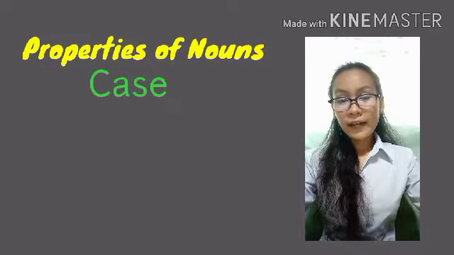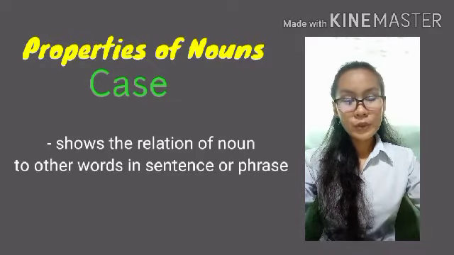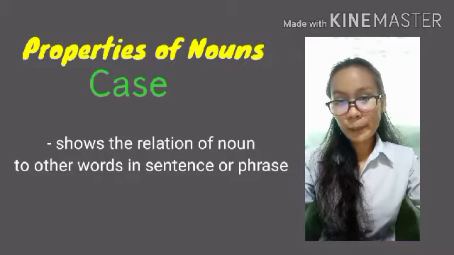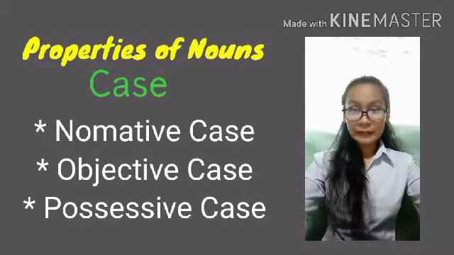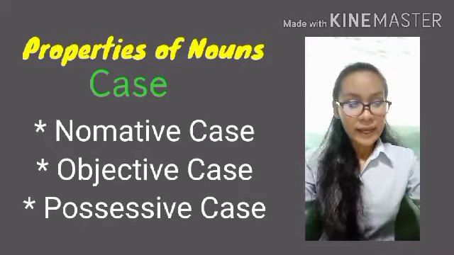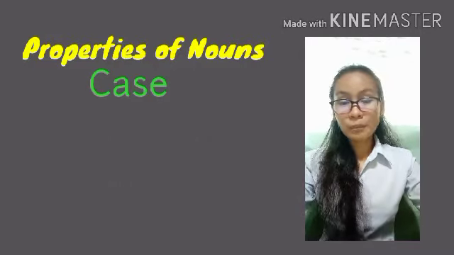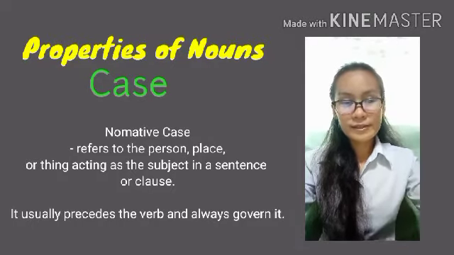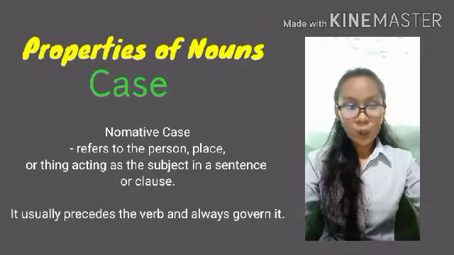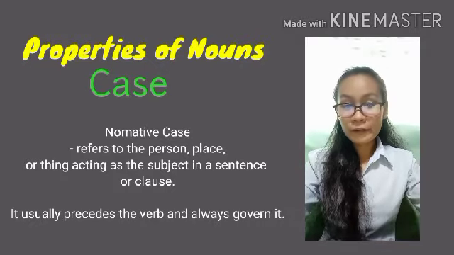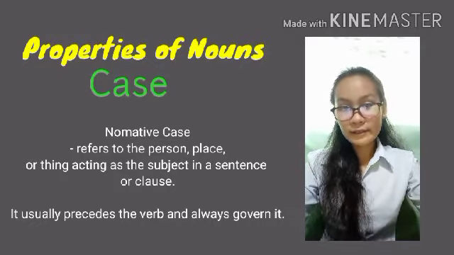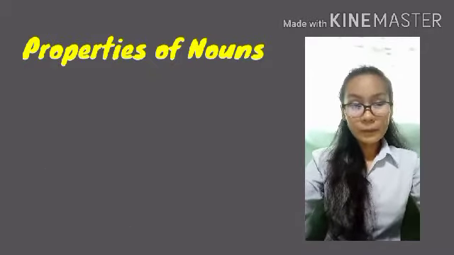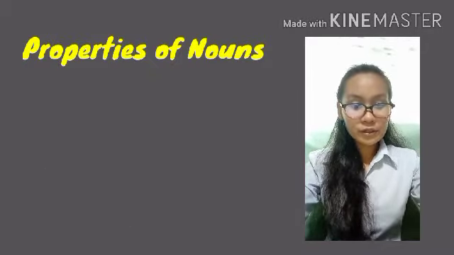Case. Case shows the relation of a noun to other words in the sentence or the phrase. It could be a nominative case, a possessive case, and an objective case. So, nominative case. Nominative case refers to the person, place, or thing acting as the subject in the sentence or in the clause. It usually precedes the verb and always governs it. Example: the house pounded through a huge tantrum in grocery state.